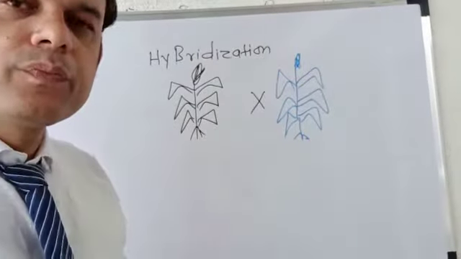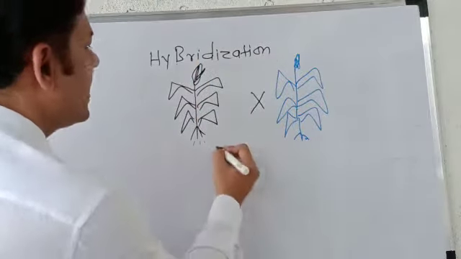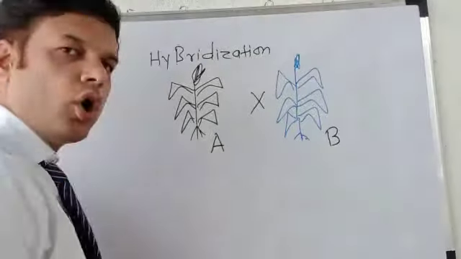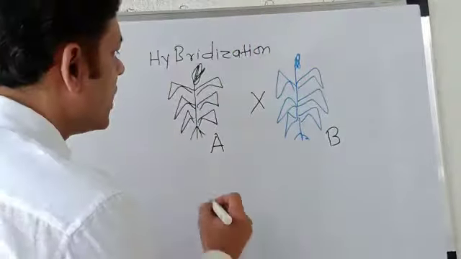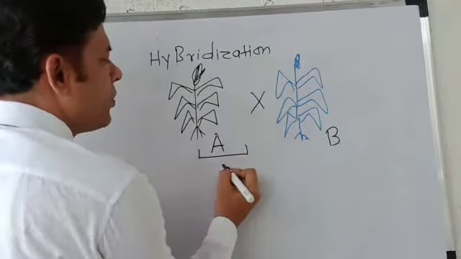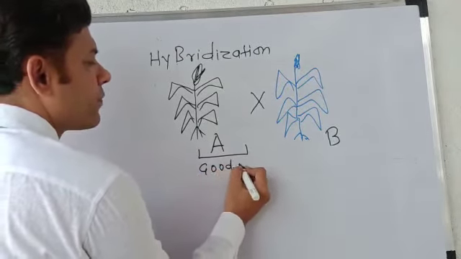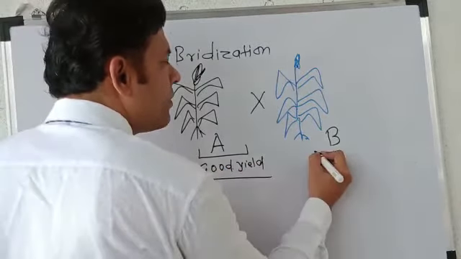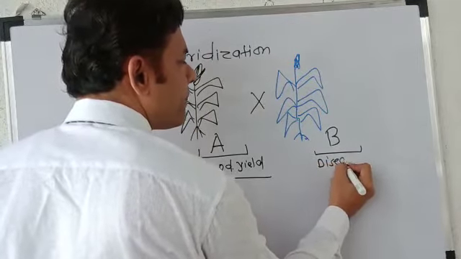So what we do in hybridization, basically if I take this as an A species and this as a B species or the B variety, let us take the two varieties, A and B. Now A has some good qualities. Suppose it has good yield, and the B plant is disease resistant.